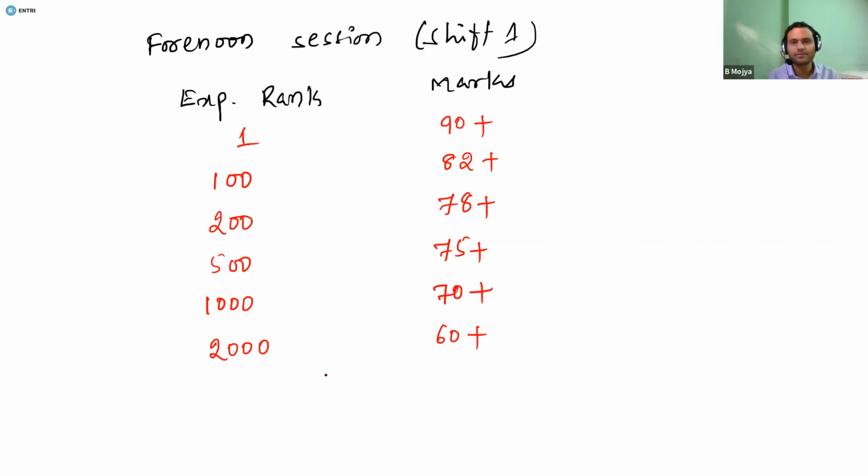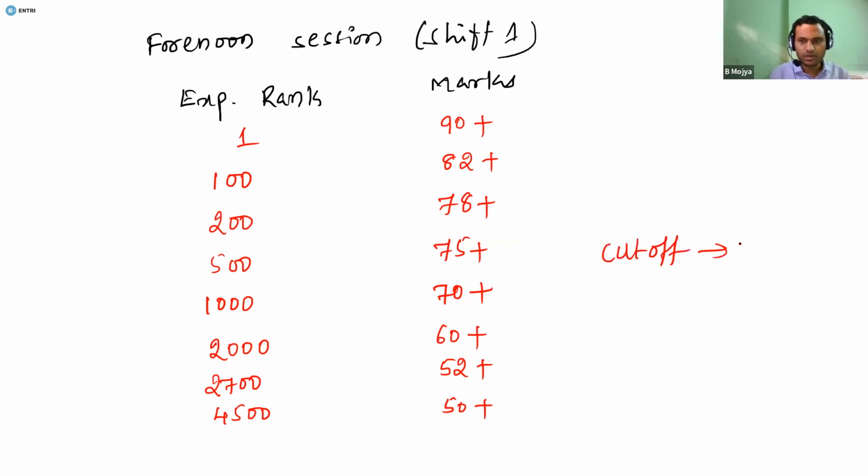Below 2700 can be expected if the student is getting 52 plus marks, and below 4500 rank can be expected if the student is getting 50 plus marks.